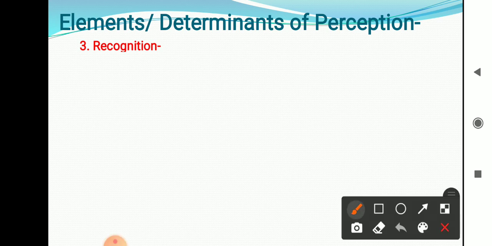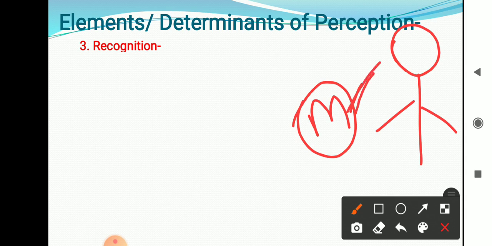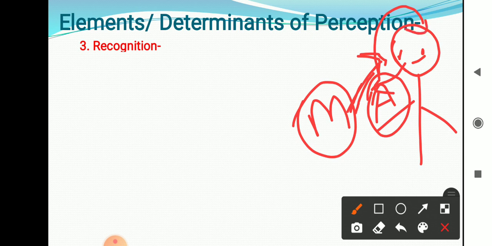Okay, now again I am going to draw here. So this is the individual. Here is the message, the individual getting the message. Message means stimuli. Then it goes to the individual. But after that, the individual is going to pay attention on the message. After paying attention, the recognition stage comes, which is carried out in our mind. Recognition stage means basically we are trying to think on that particular message.